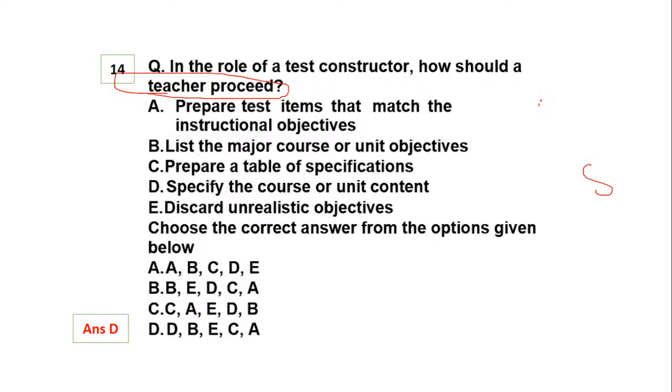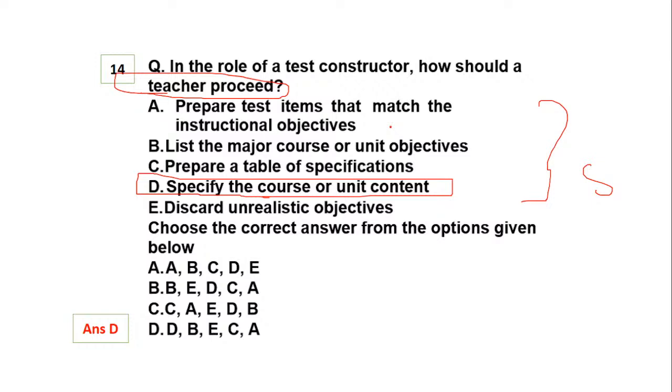It means these are the given options and the teacher has to list them in order. First of all, the teacher has to know the content or the unit that the teacher wants to teach. Then the teacher will come to the list of objectives, meaning the objectives of the course. Then the teacher will eliminate the unrealistic objectives. After that the teacher will prepare a table and then prepare the test items to match the instructional objectives. So it is asking about the process which a teacher should follow as a test constructor.